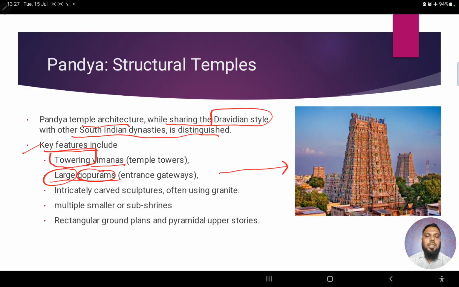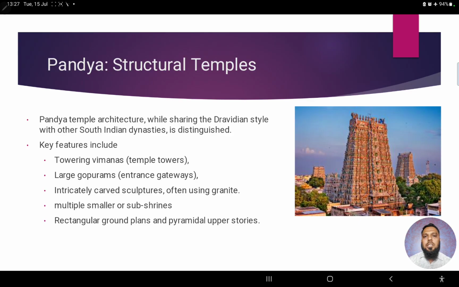You can see the picture here. This is the entrance of a temple, called a gopuram, and you can see how large and grand the structure is. These two features basically distinguish the Pandyan architecture from other South Indian temples.